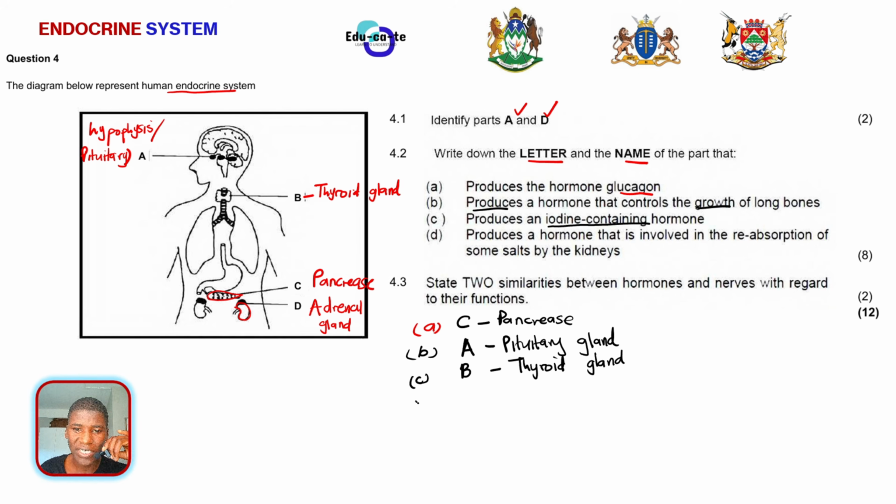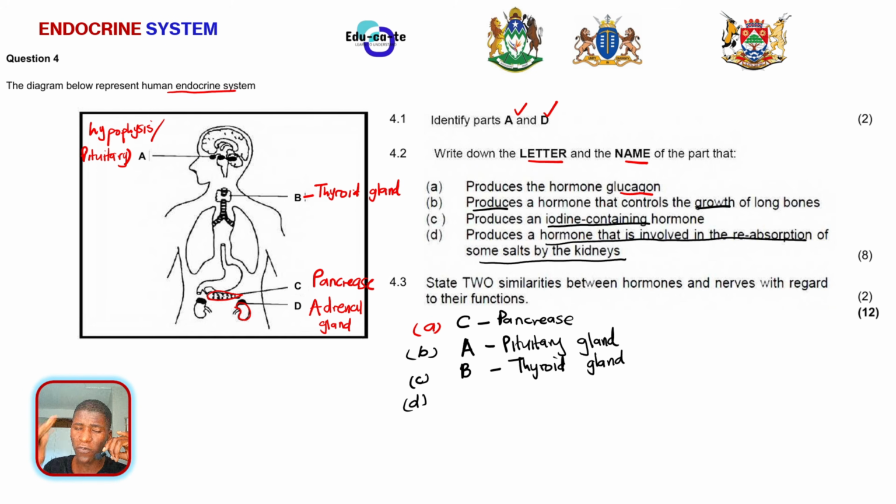And then now, D, which is the last question. Write down the letter and the name of the part that produces a hormone that is involved in the reabsorption of some salts. So which hormone? A hormone that is involved in the reabsorption of some salts by the kidneys. Remember, the hormone that controls the salt concentration in your blood, for example, when you eat a lot of salty chips, and you don't drink water, basically your blood will have more salt concentration. So which hormone will be responsible for reabsorbing those salts into the kidneys?